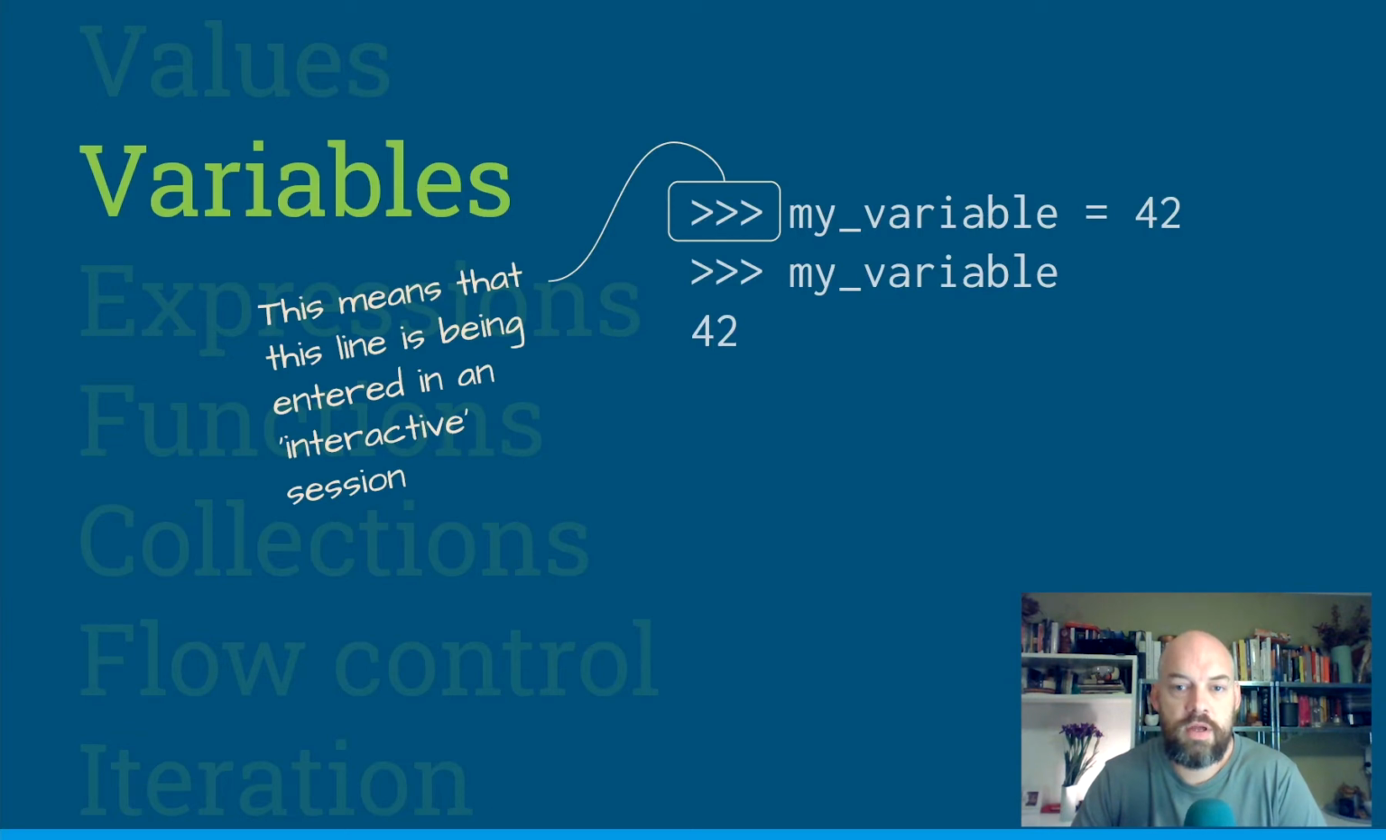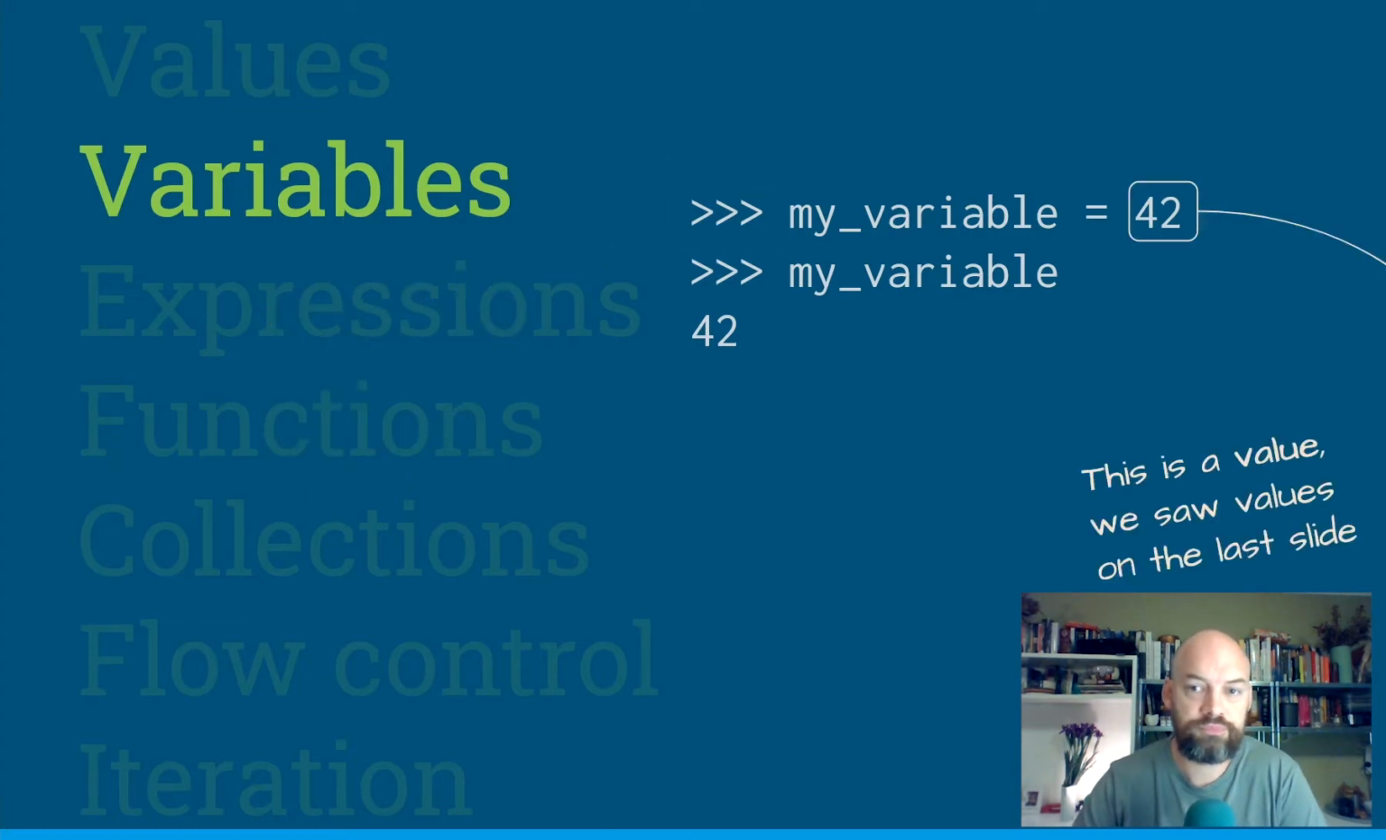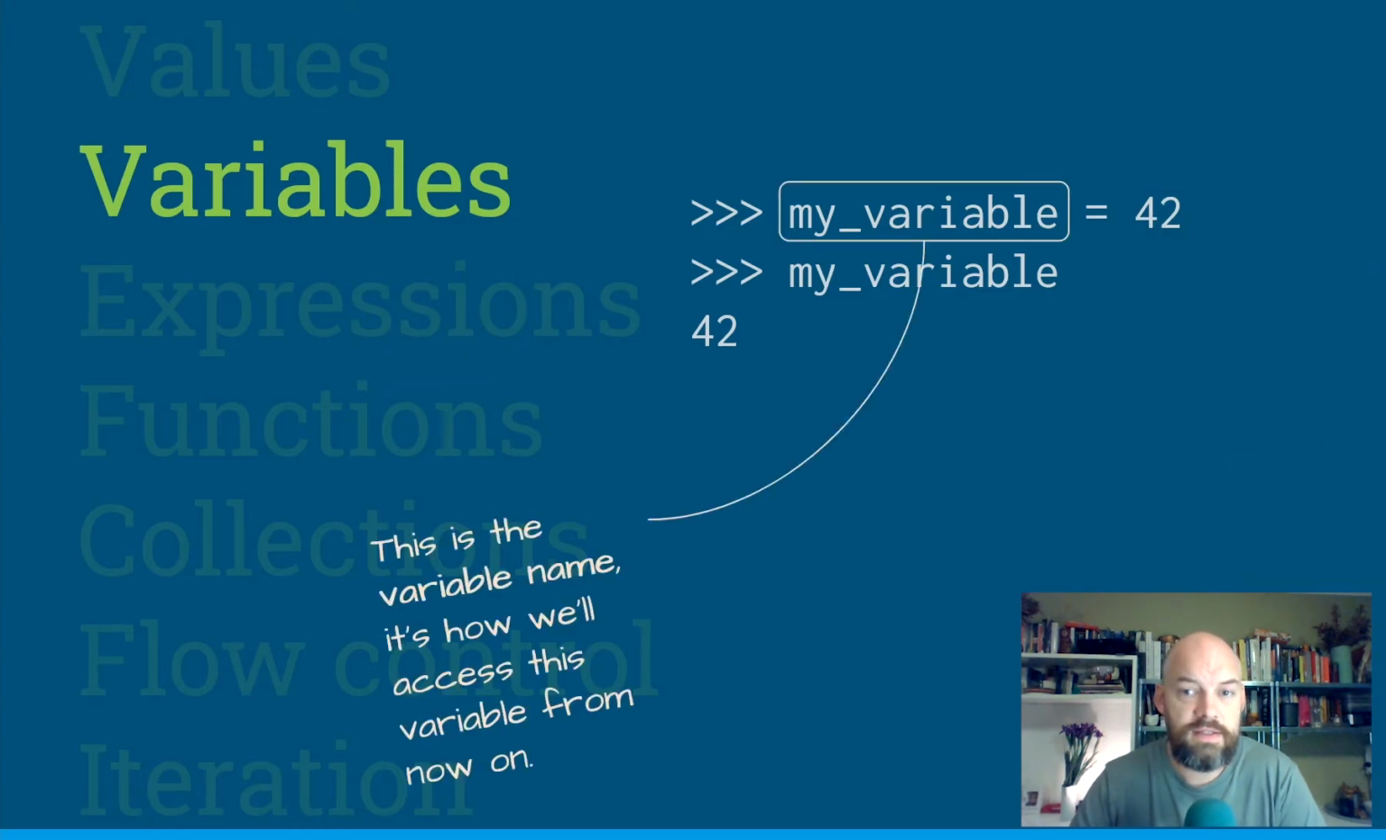This little arrowy bit here, you don't type that. That's just a convention that says we're typing this in an interactive session. An interactive session is what you're doing if you're playing along at home. If you are not doing that, you can just ignore those little arrows altogether. And so this number 42 is the value, and this word, my variable, is the variable name.